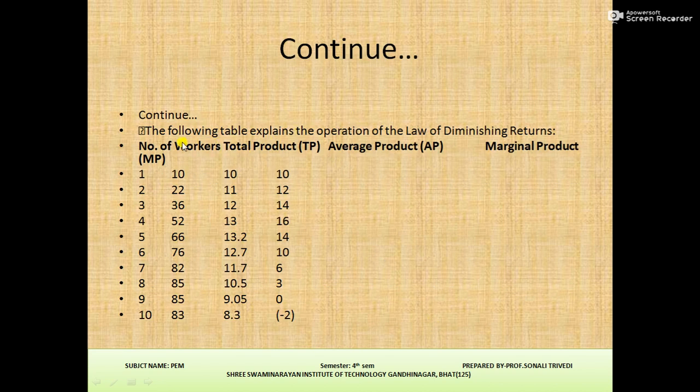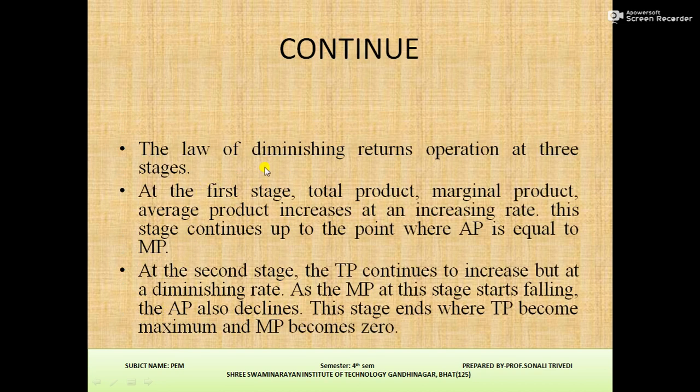Continue. Look here, the following table explains the operation of the law of diminishing returns. Number of workers, total product that is TP, average product that is AP, and marginal product, that you can see here. The law of diminishing returns operates in 3 stages. At the first stage, total product, marginal product, and average product increase at an increasing rate. This stage continues up to the point where AP is equal to MP, average product and marginal product.